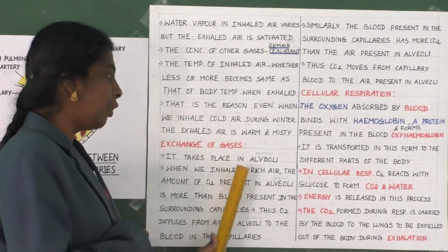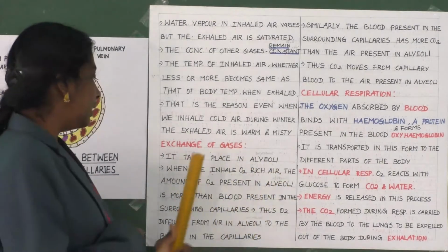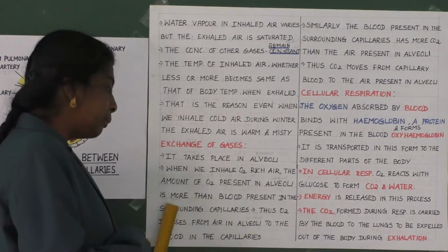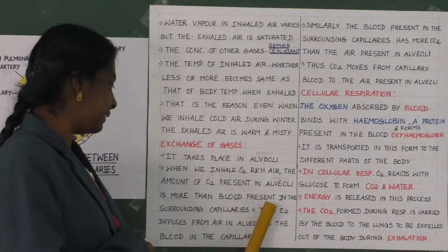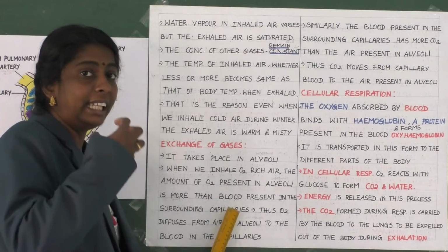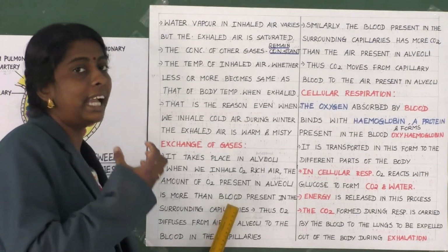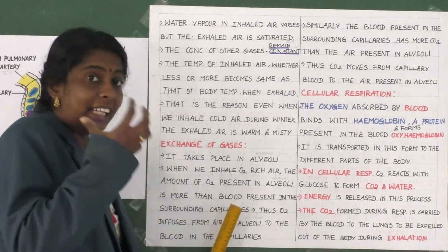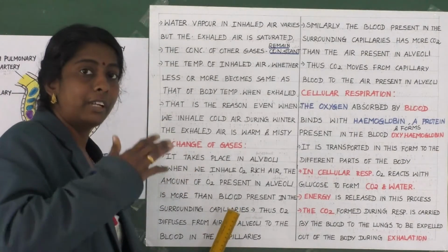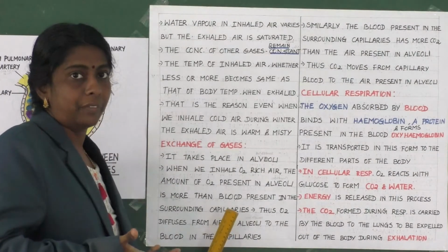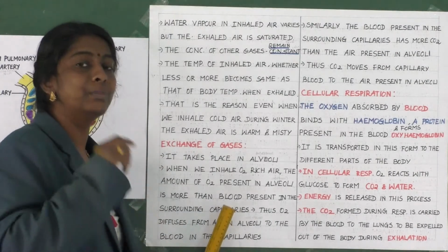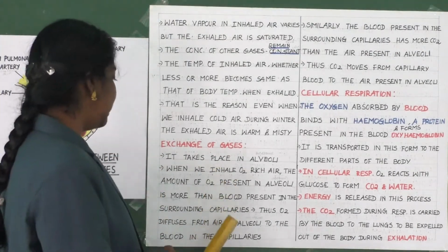When we inhale oxygen rich air, the amount of oxygen present in the alveoli is more than in the blood present in the surrounding capillaries. The inhaled air will be stored in the alveoli, so the alveoli has more oxygen when compared with the capillary. Clear?